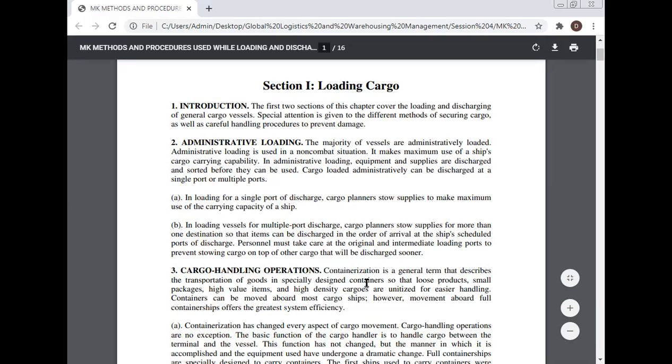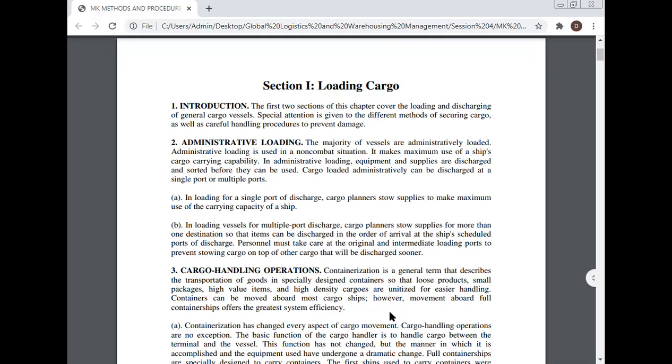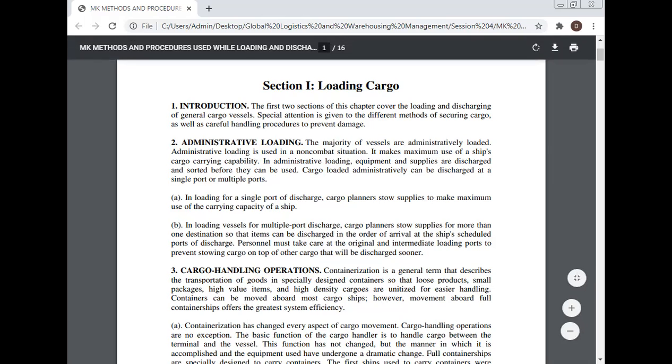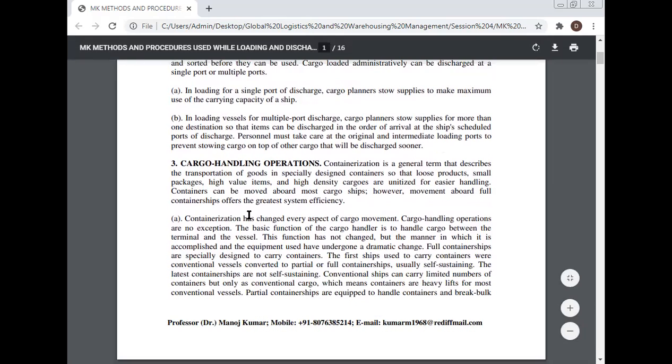Cargo handling operation. Containerization is a general term that describes the transportation of goods in specially designed containers so that loose product, small packages, high value items, and high value density cargo are unitized for easier handling. Containers can be moved aboard most cargo ships, however, movement aboard full container ships offers the greatest system efficiency. Containerization has changed every aspect of cargo movement. Cargo handling operations are no exception.